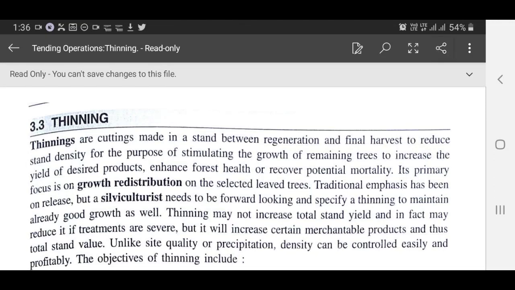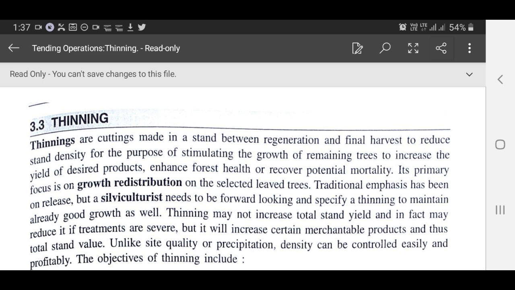Morning everyone. Today's topic is stand operations, in which today I would like to discuss thinning. Thinnings are cuttings made in a stand between regeneration and final harvest to reduce stand density for the purpose of stimulating the growth of remaining trees to increase the yield of desired products, enhance forest health, or recover potential mortality. Its primary focus is on growth redistribution on the selected leave trees.